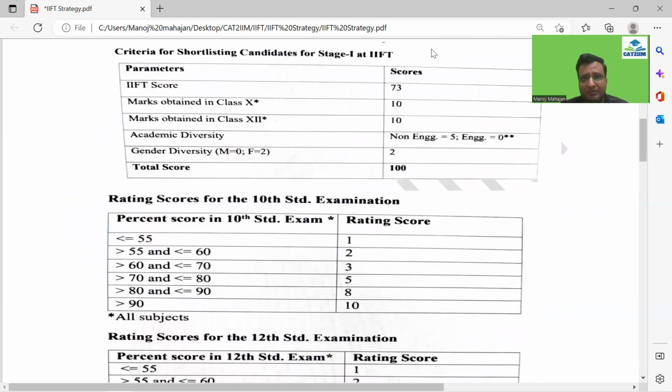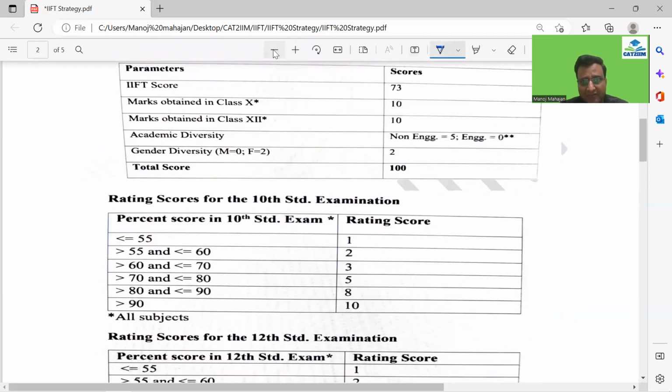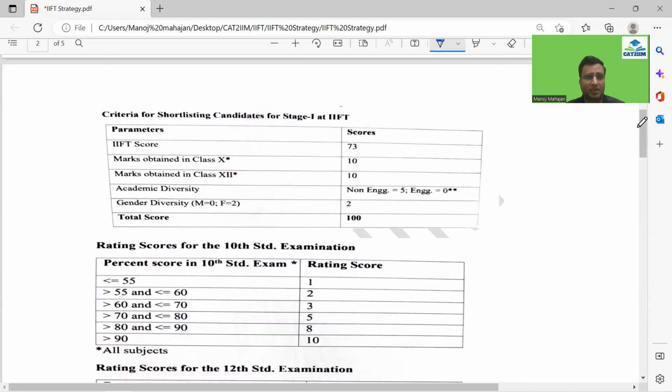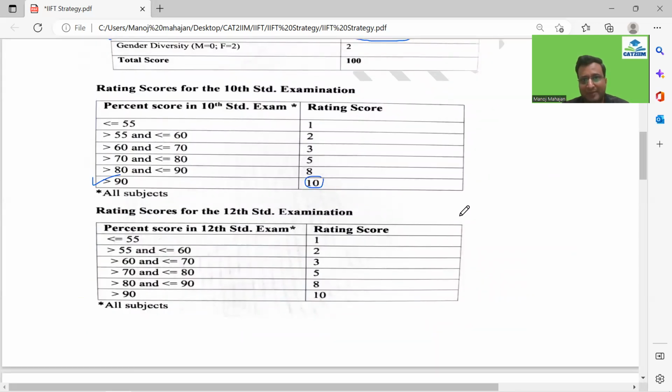And I personally feel that the kind of criteria they have given you, guys, let's just look at it over here. If you have done well in the 10th, done well in the 12th, and let's say in academic diversity, you are a non-engineer. Done well, what I mean is, if you look, greater than 90, you would get the maximum over here, that is 10. Greater than 90, again, for 12th also, you have the same criteria, guys.